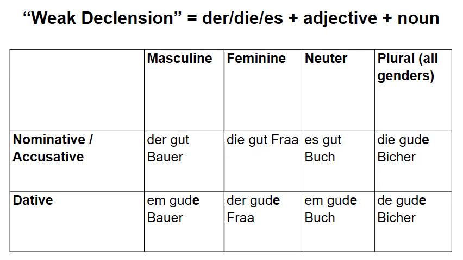Now, everywhere else, you notice the bold, everywhere else, a final E is added to the adjective. So if we looked at the plural, for example, die gute Bücher, gut has changed to gute. We know the T changes to D because of the addition of the vowel. Die gute Bücher. And likewise, if we look at the dative, we'll see that an E has been added to the adjective everywhere. Gute Bauer. De gute Frau, gute Buch, de gute Bücher.